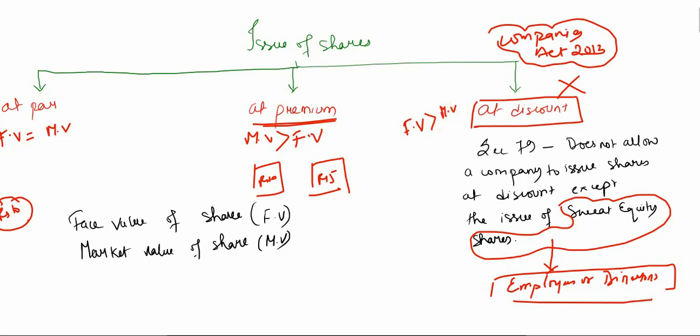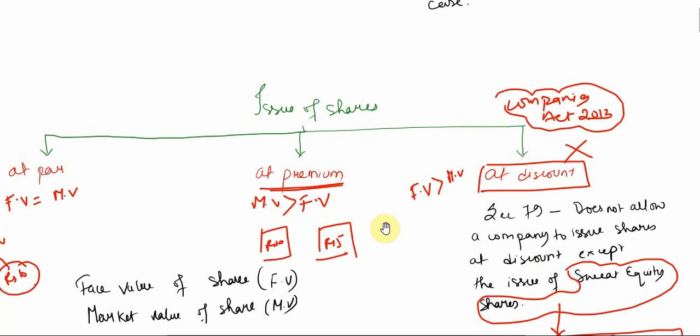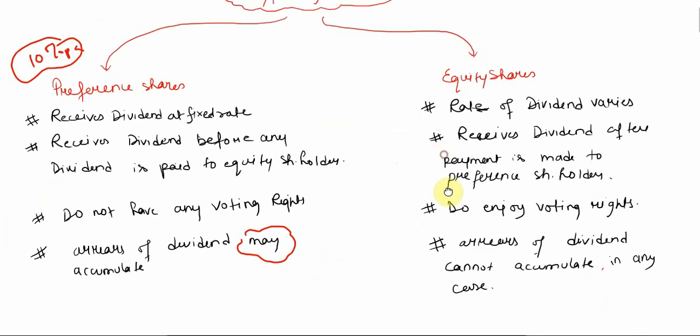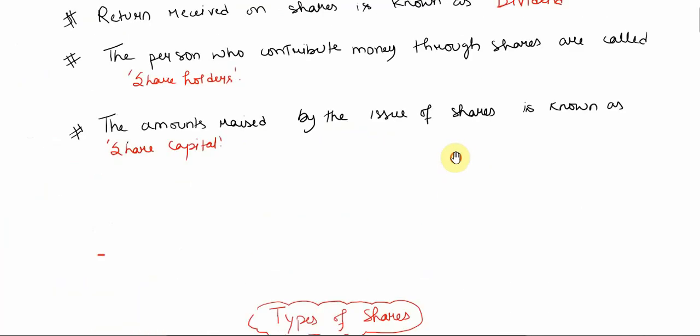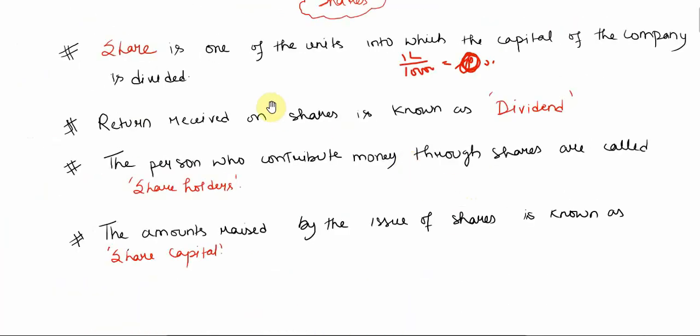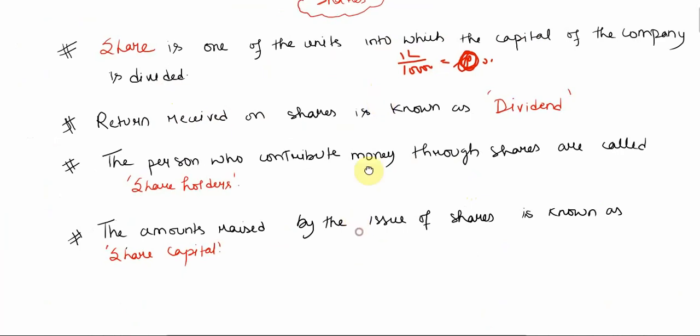So I hope you are clear with today's discussion. Today we have learned about the meaning of shares. What does share mean? A share refers to one of the units into which the capital of the company is divided. That means if the company divides its capital into 1 lakh parts, each part is known as a share.